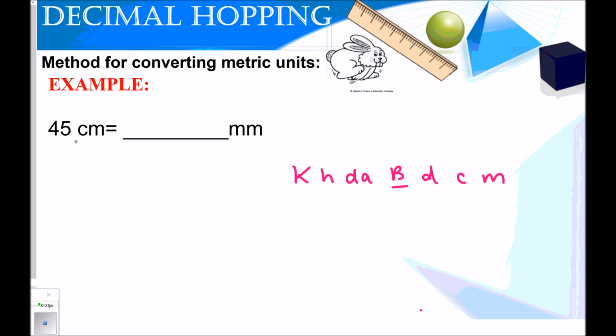Okay, so I'm starting here with 45 centimeters, and I want to know that's equal to how many millimeters. Centimeters is here on our metric system, and milli is one place to the right. So I'm going to decimal hop in order to convert. I'm going to move my decimal one place to the right. 45 has the decimal here. I'm going to move one place to the right and fill in that space with a 0. So 450 millimeters are equal to 45 centimeters.